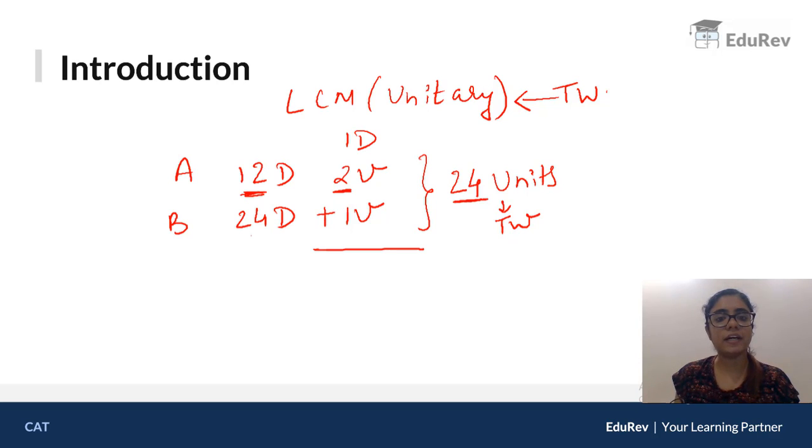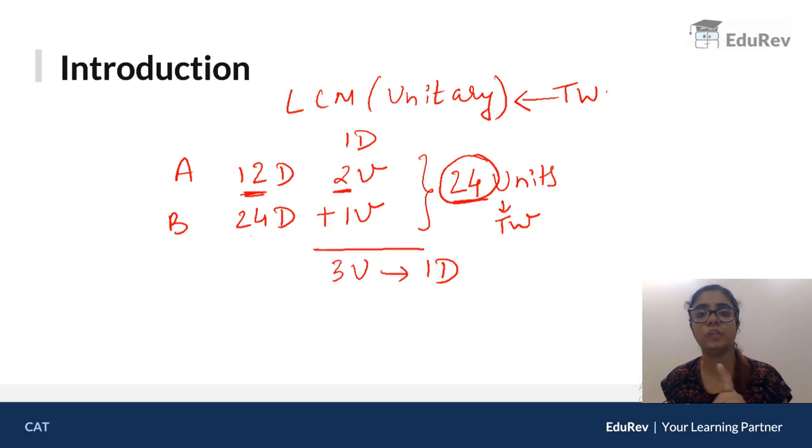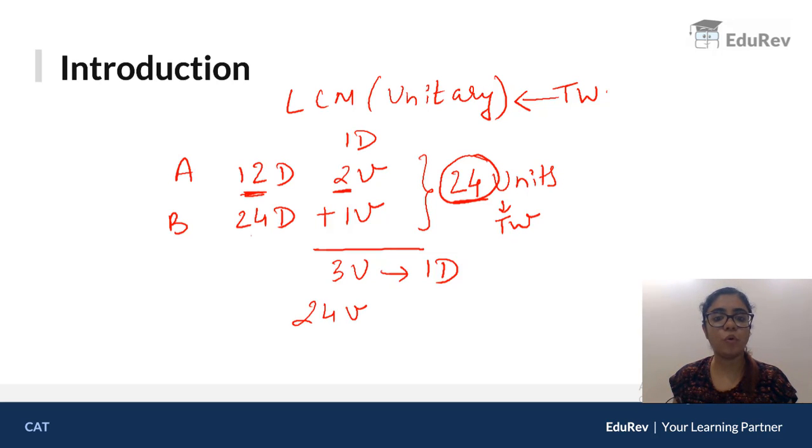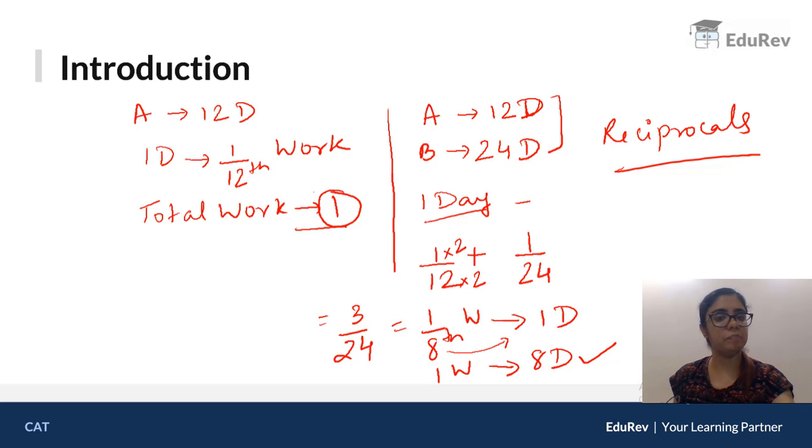So together these guys do 3 units in one day. Correct? They have to do 24 units because that is our total work. तो 24 units करने को कितना टाइम लगेगा? If 3 units take one day, 24 units will take 24 upon 3, which is 8 days. And that is your answer. So the answer is the same as the previous one.